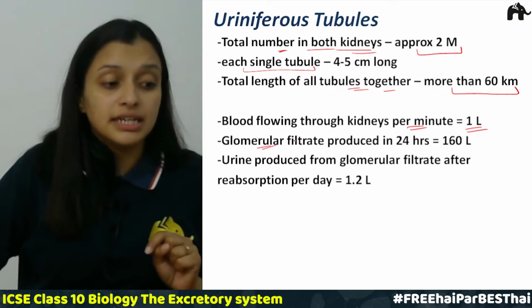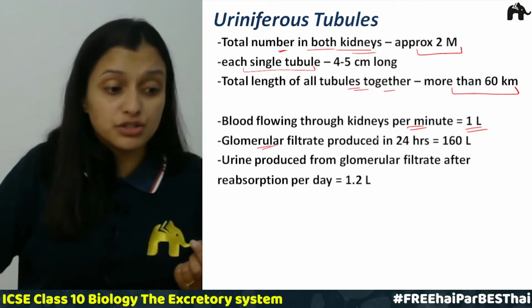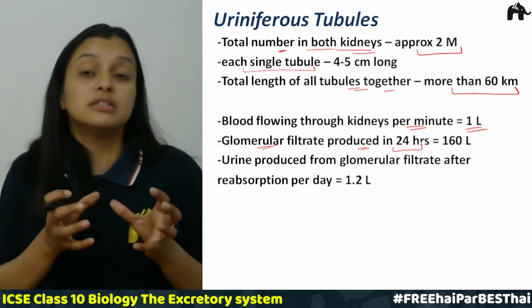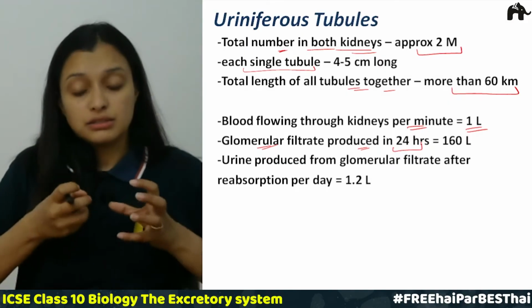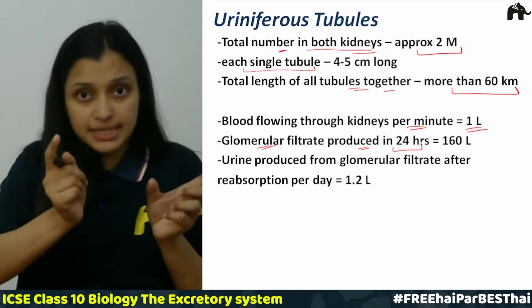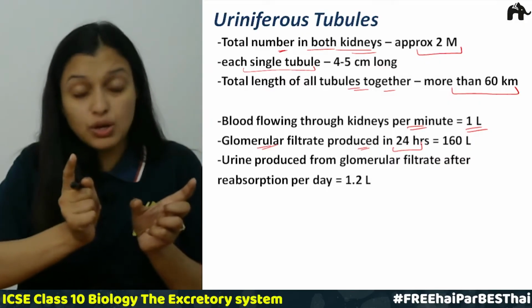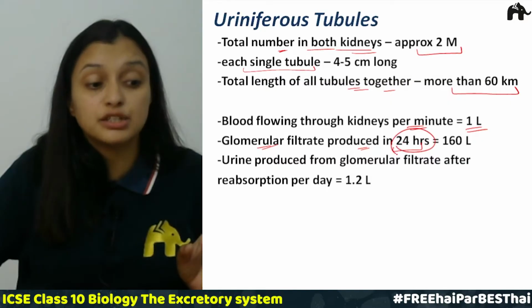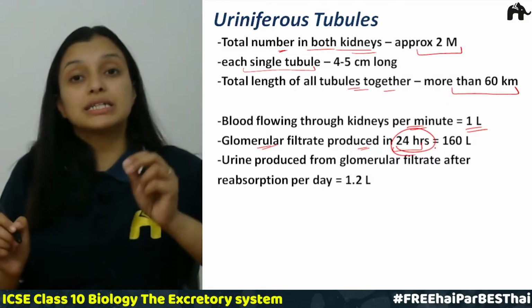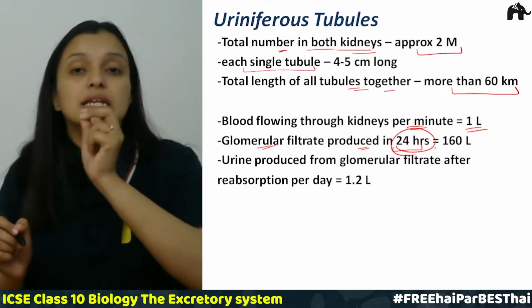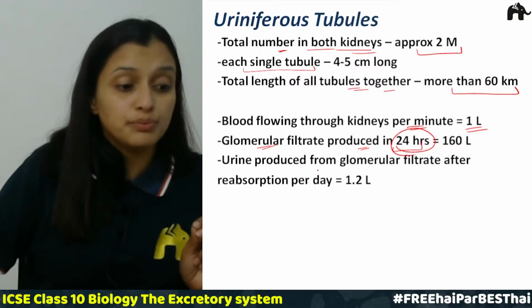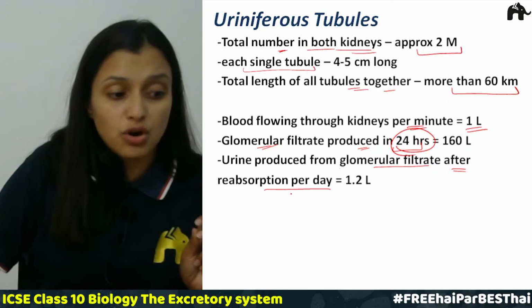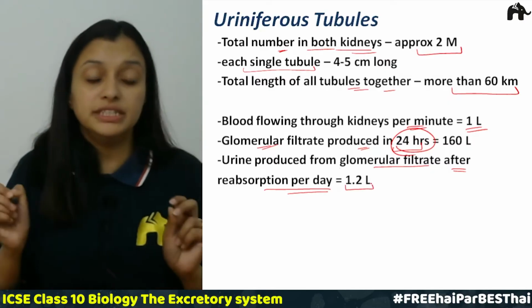Then the glomerular filtrate produced in 24 hours. How much glomerular filtrate, which means the capillaries present in the Bowman's capsule, how much filtrate do they produce in a day, that is in 24 hours? That is 160 liters. The next is urine produced from glomerular filtrate after reabsorption per day, which is 1.2 liters.